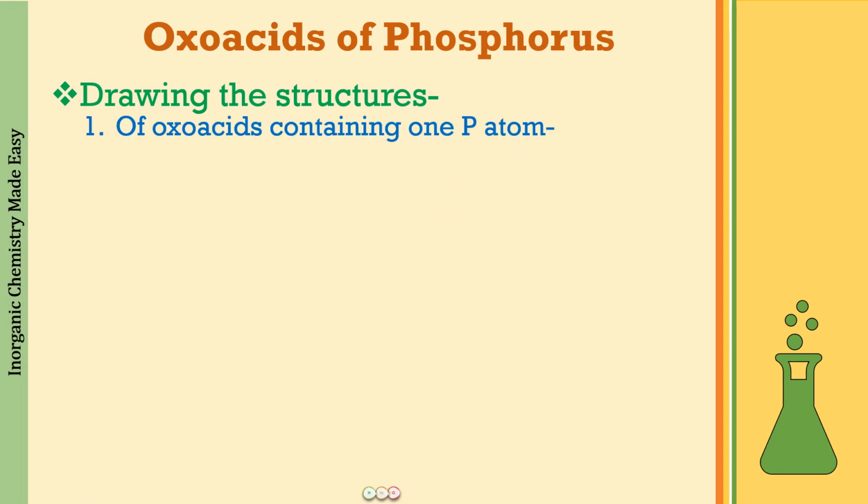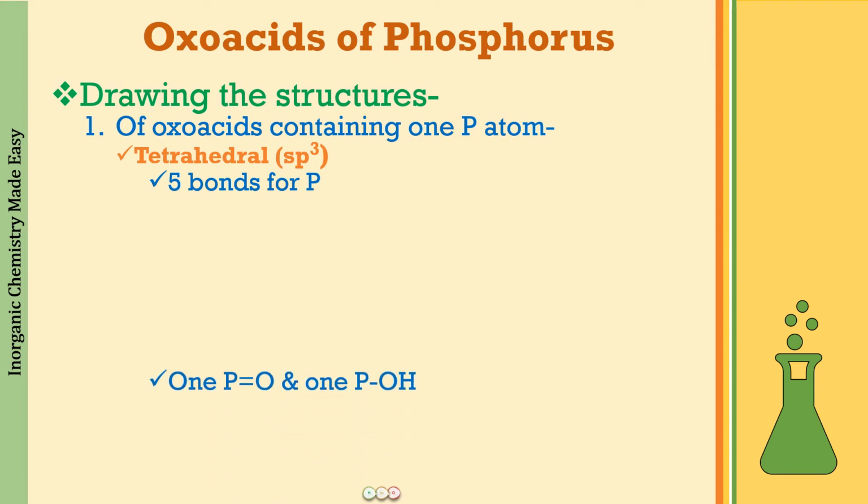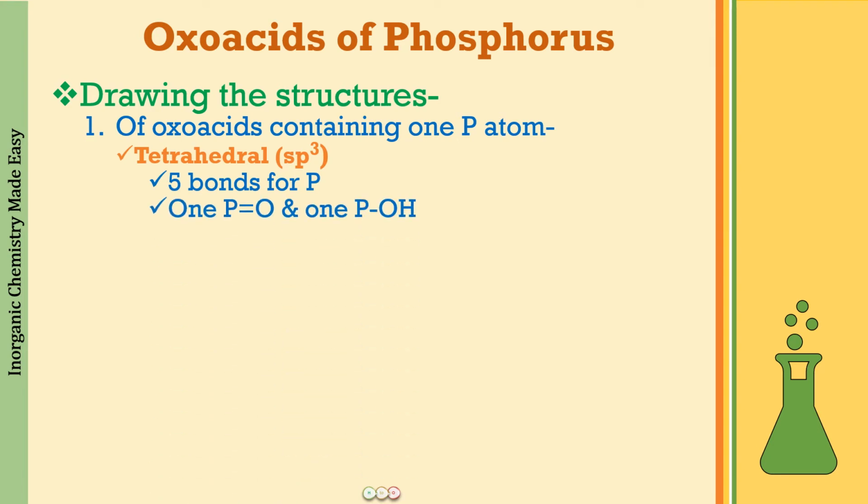And for this, what are the points that you have to remember? Number one, the arrangement of the atoms surrounding phosphorus is going to be a tetrahedral arrangement, because phosphorus is going to be sp3 hybridized, right? Each phosphorus is going to make 5 bonds, and out of these there is going to be one P=O double bond and one P-OH bond. So this is how the arrangement is going to be for these 2 bonds, and the remaining you have to make 2 more bonds. All right.